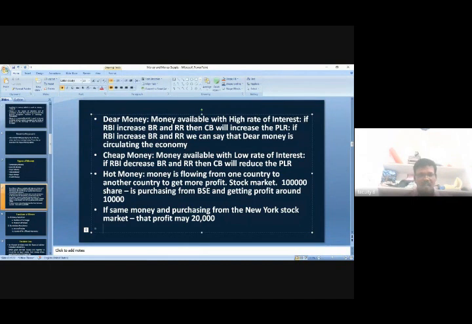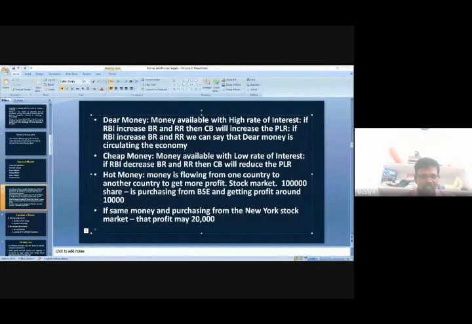Then where will he purchase the share, in the Bombay stock market or the New York stock market? Tell me. Where will the investor try to purchase that share?